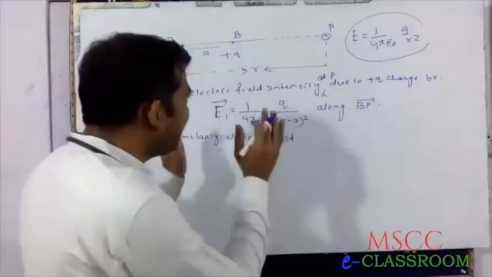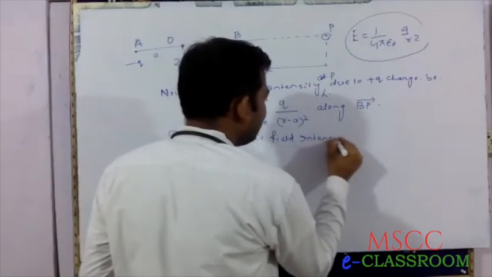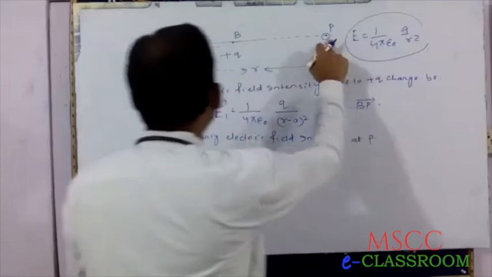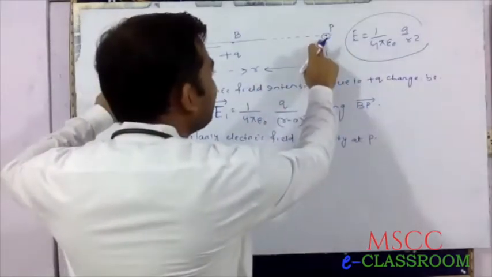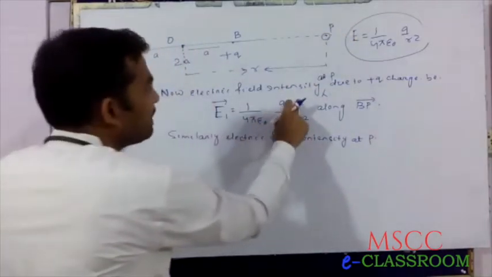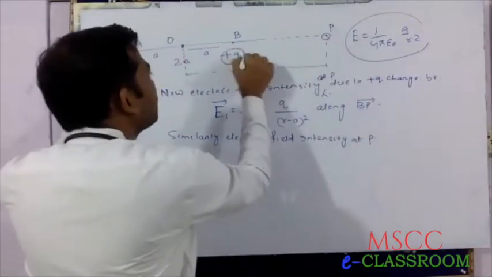Similarly, electric field intensity at point P due to minus q charge. In the above expression, electric field intensity at point P due to plus q.